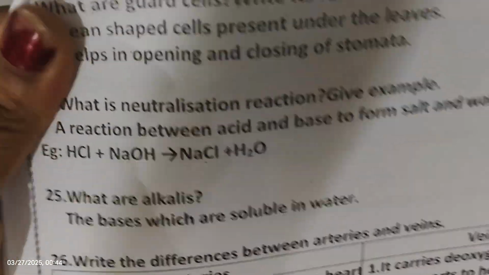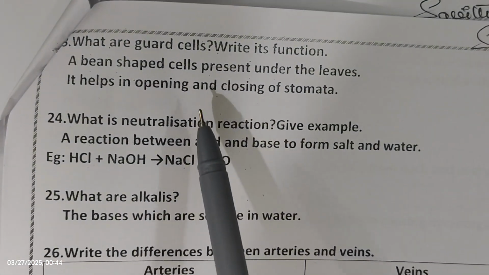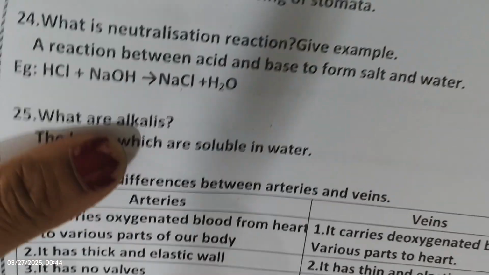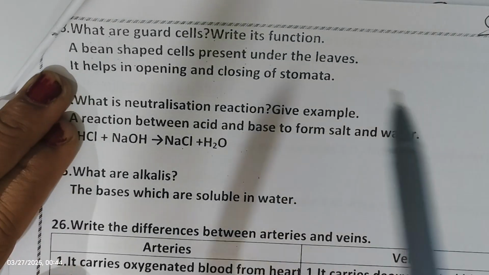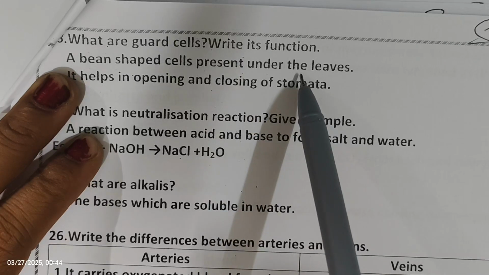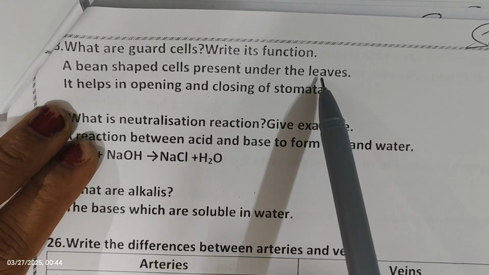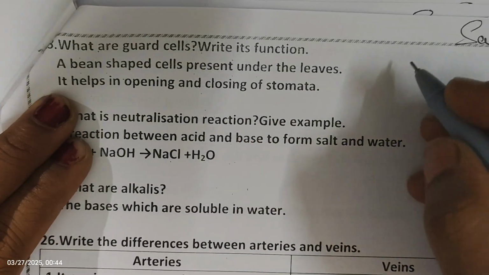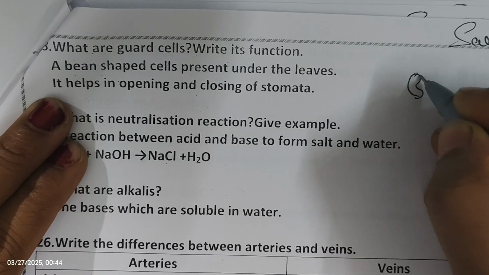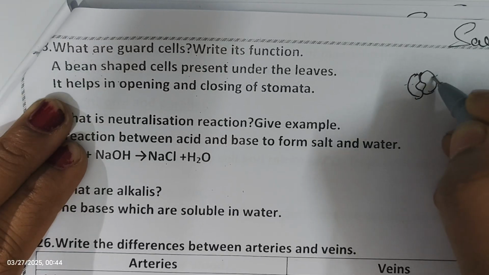What are guard cells? Look here. What are guard cells? Write its functions. So we'll see the answer. Bean-shaped cells present under the leaves are called guard cells. As we know the structure of stomata, there will be two bean-shaped structures like this. These are called guard cells.